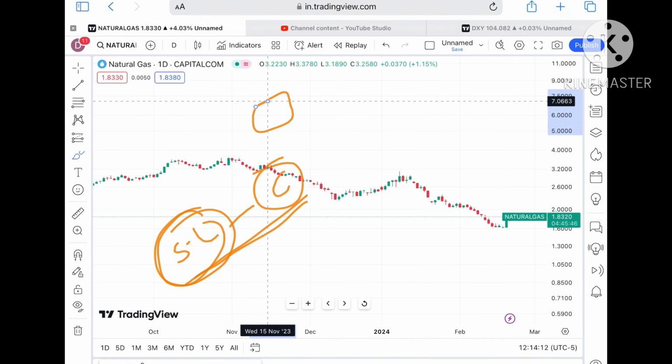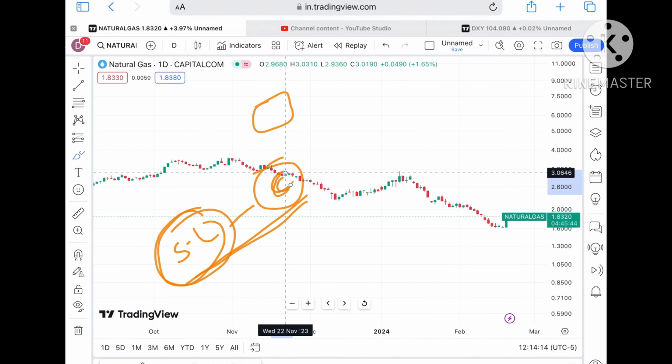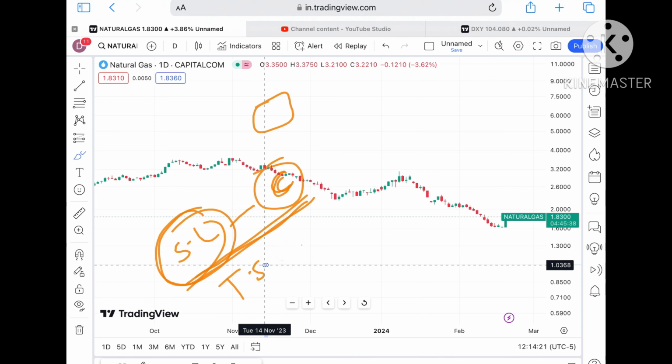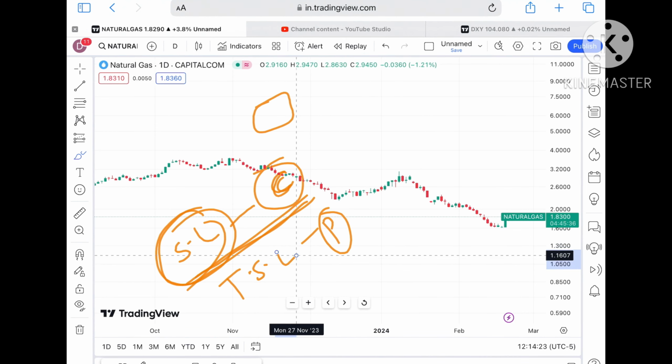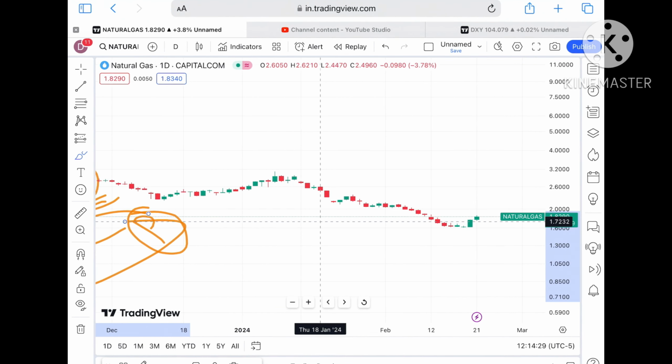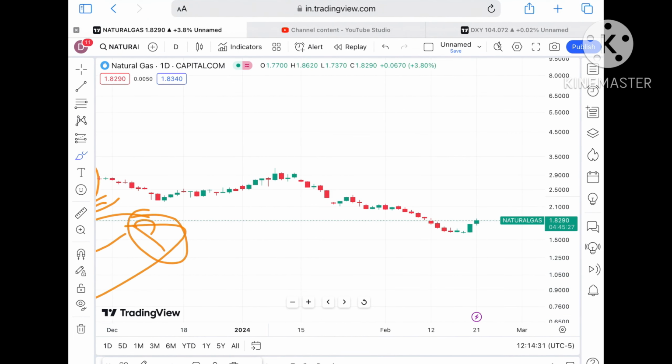Because see, you have to put your SL as per the risk you can take for a particular trade and for a particular day. Okay, so keep your SL as per that. This is what I teach in my workshop also, where I teach how to set your SL. And once you are in profit, then try to trail your profit. If you're trailing your profit, you will not lose your capital and even your profit.